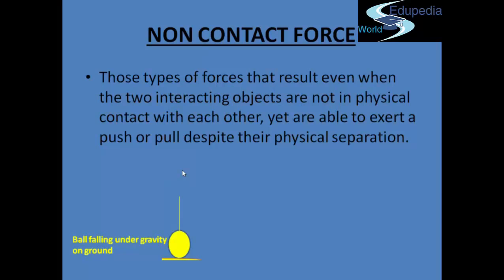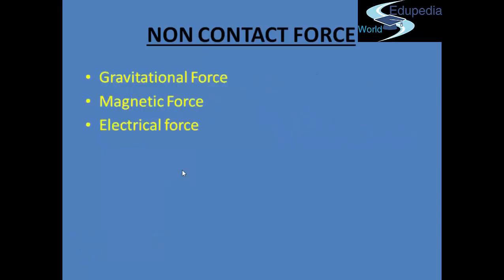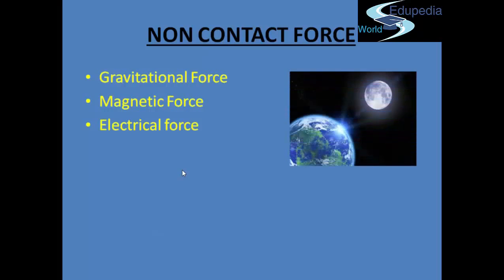Let me now give you some of the other examples of non-contact force. The first, we have seen the gravitational force. Our earth, the planets, they are all rotating around the sun. This is also a gravitational force. The moon is rotating around the earth. This is again the gravitational force, because of which the moon stays in a particular orbit. So the gravitational force is a kind of non-contact force.